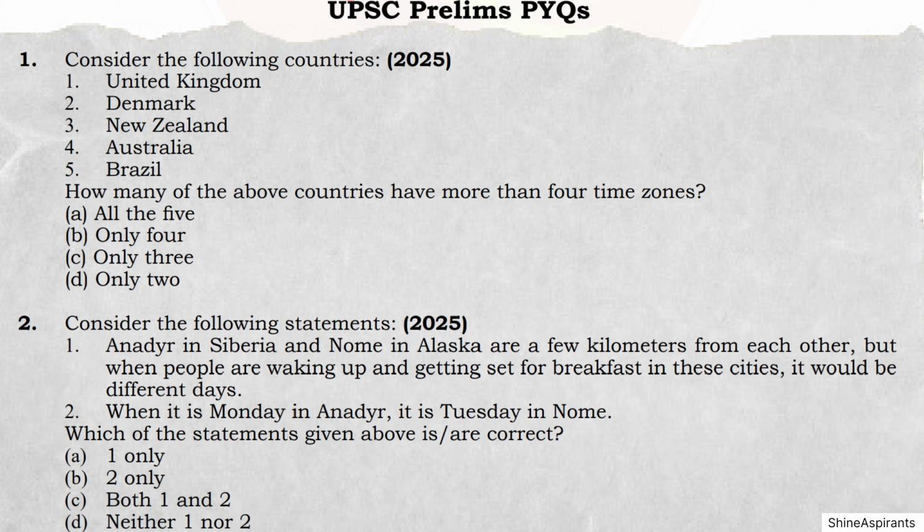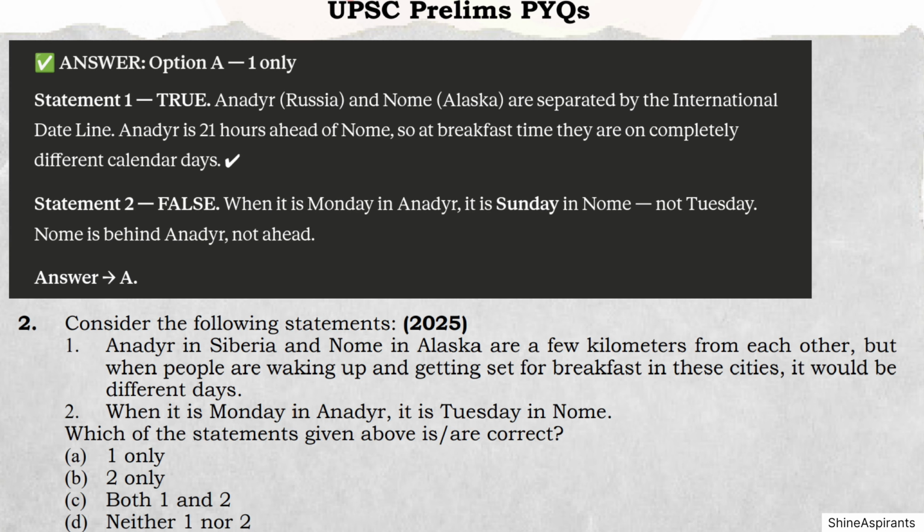This is about the international date line. Think carefully about which side of the line each city falls on, and what happens to the date when you cross it. Answer: Option A, 1 only.